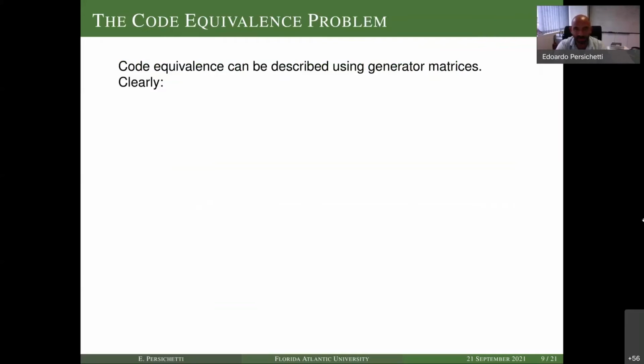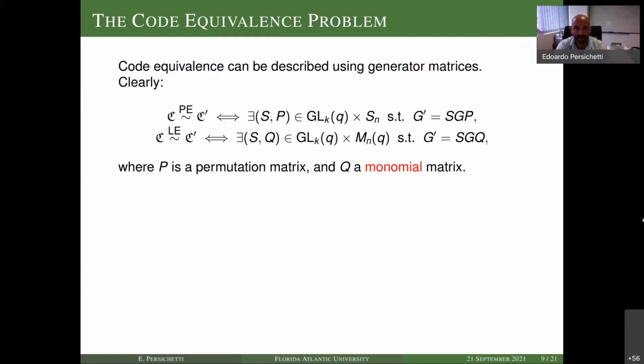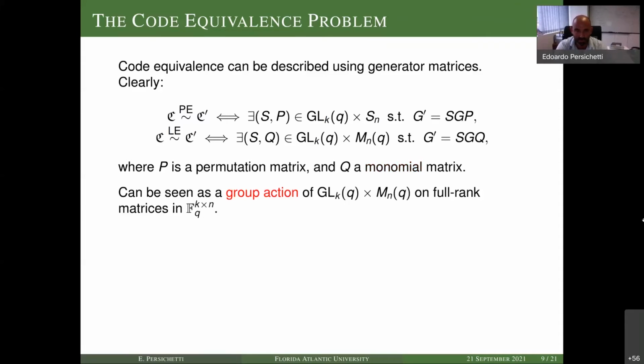And we can, in fact, describe these using generator matrices as well in a very convenient way. So clearly, two codes are equivalent by permutation if there is a left invertible matrix S and a right permutation matrix P, so that G prime is equal to SGP. And the linear version uses instead a matrix Q, which is known as a monomial matrix. This is like a permutation matrix, but instead of having ones in each row and column, we have, again, non-zero scaling factors. So with this formulation, it's easy to describe what is called the code equivalence problem.